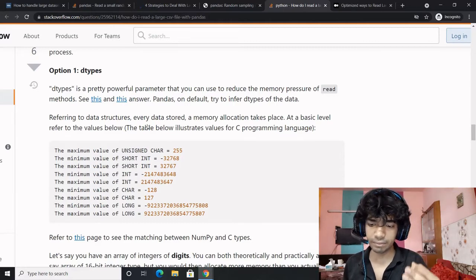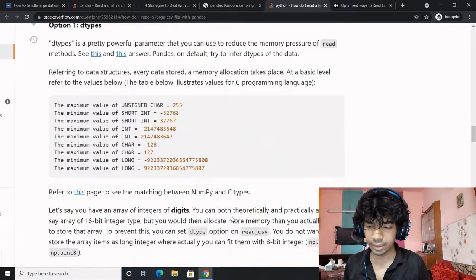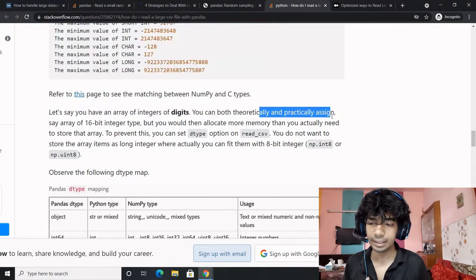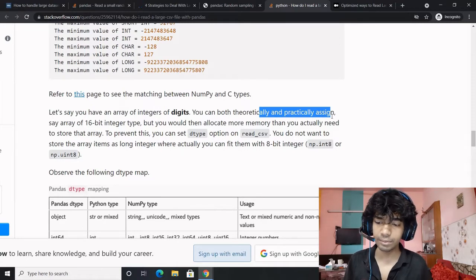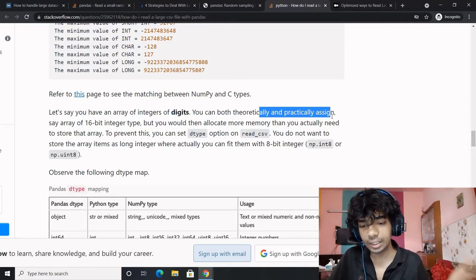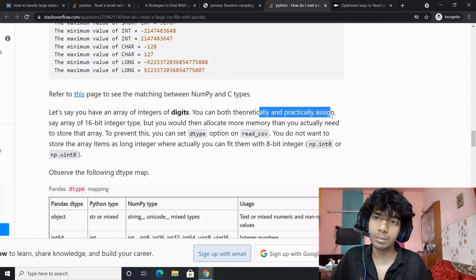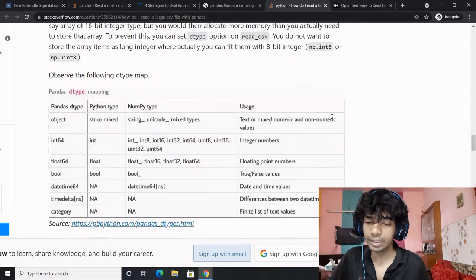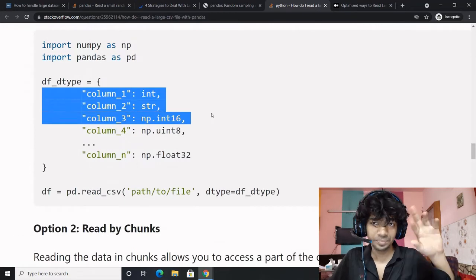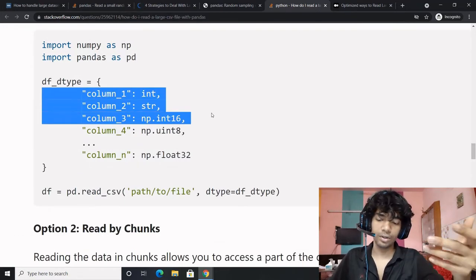And at a basic level, refer to the values below. So this is the maximum value of this, right? Now let's say you have an array of digits. You can, both theoretically and practically, assign, say, an array of 16-bit integer type, but you would then allocate more memory than you actually need to store the array, right? Obviously. So to prevent this, you can set the dtype on read_csv, and you don't want to store the array items as long integers, because 8-bit integer would work well rather than using a 16-bit integer. So you're wasting a lot of memory space. So that is the idea. Rather than that, redefine the data types, and that would do a lot of savings.